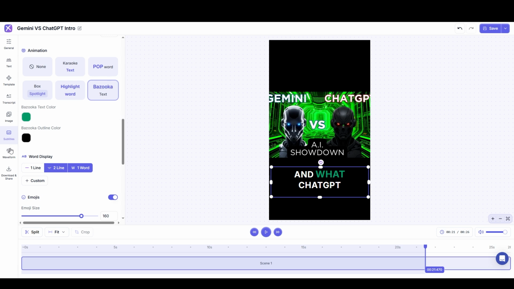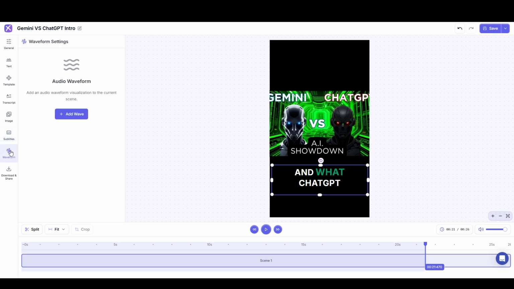And then over on the left again, we have waveform, which is the visualization of audio. So this isn't super necessary for most video clips, although if it's a video clip that is mostly static without a lot of movement, it might be a good idea. And if you're doing an audiogram, then this is really important because audiograms usually just have static visuals, and so you need something like a waveform in order to let people know that they need to turn their audio on and hear what you're saying.